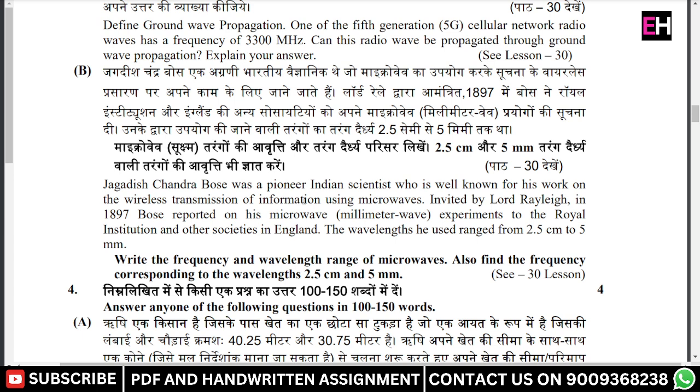So now here we are discussing: Jagdish Chandra Bose was a pioneer Indian scientist who is well known for his work on the wireless transmission of information using microwaves invented by Lord Rayleigh in 1897. Bose reported on his microwave experiments to the Royal Institution and other societies in England. The wavelengths he used ranged from 2.5 centimeter to 5 mm.